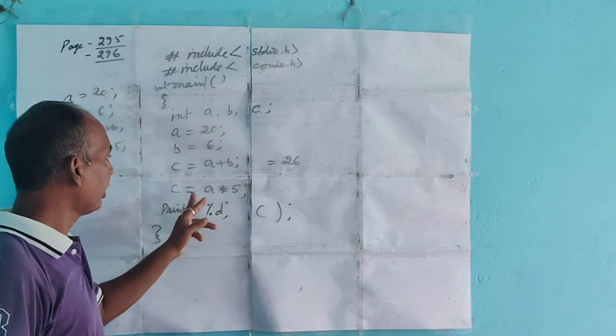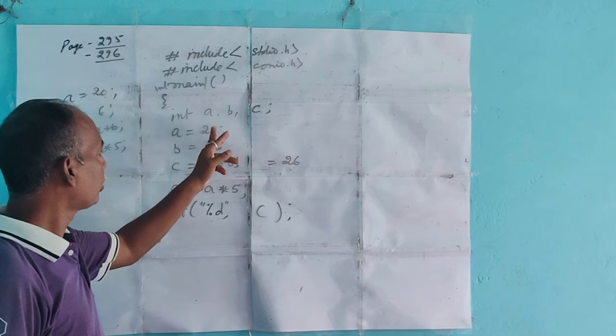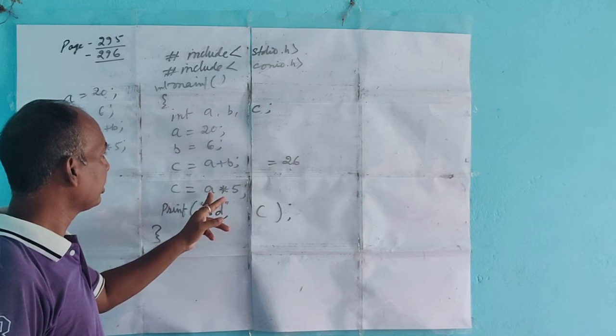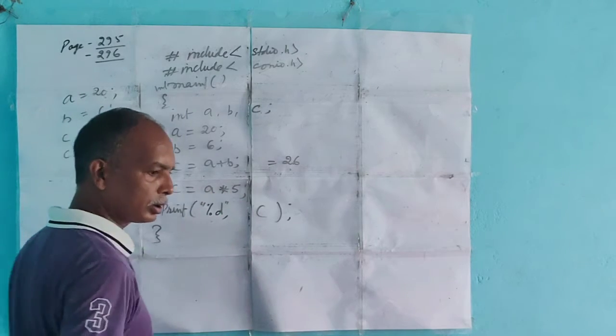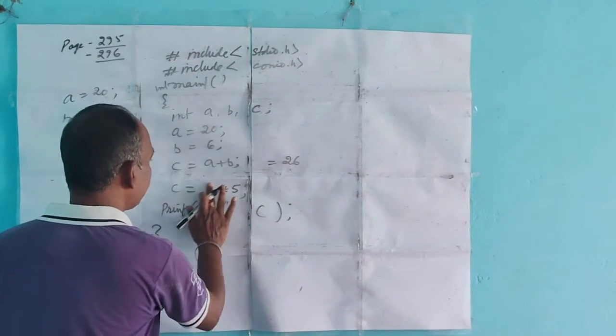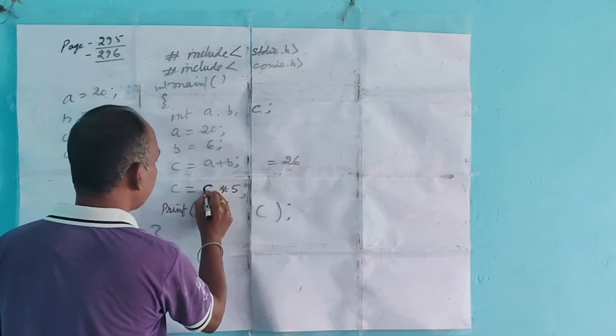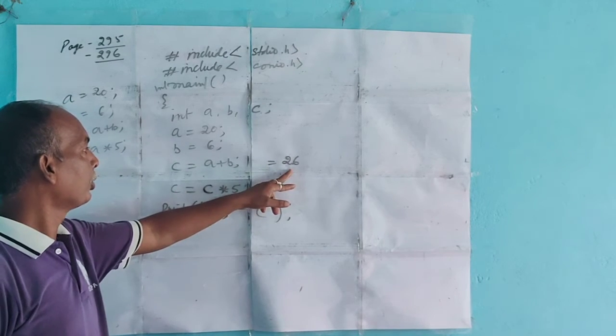So what is the value of A? 20. So what do we get here? 20 into 5 equals C. Here the value of C is how much? 26.